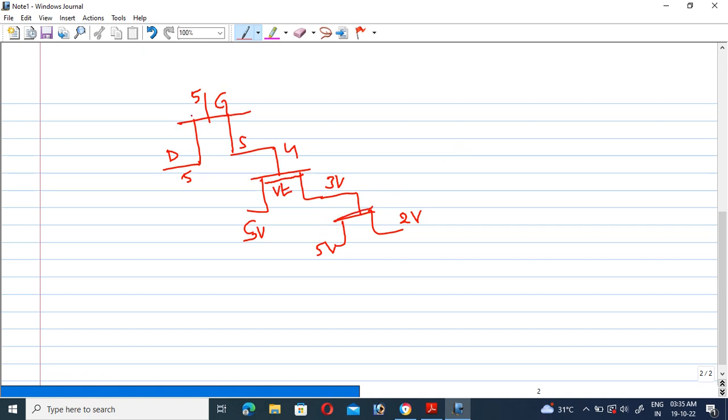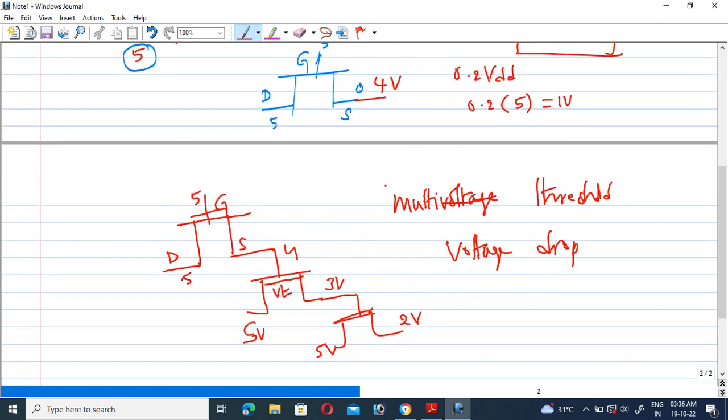So that's why obviously the voltage drop takes place. This is generally called multi threshold voltage drop. I think it is clear, guys.